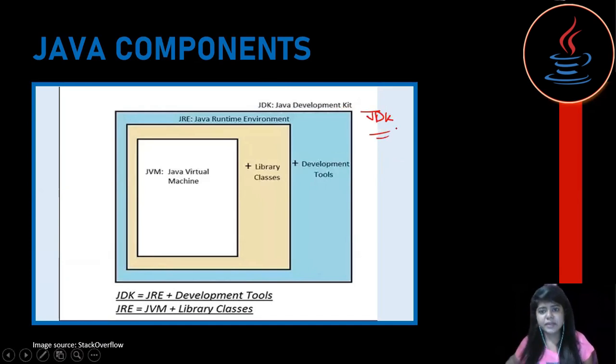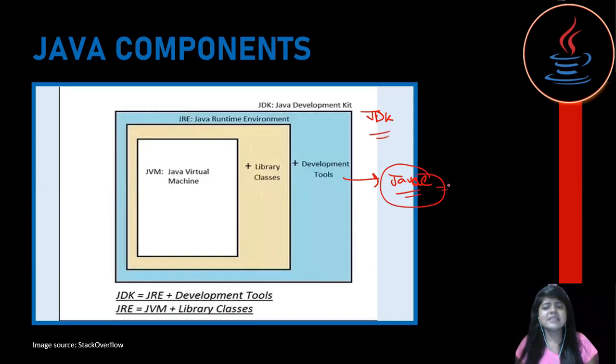It provides a development environment to Java developers, and this comes with JRE, the Java Runtime Environment, along with some development tools. It can be javac, which is our compiler, and many other tools.